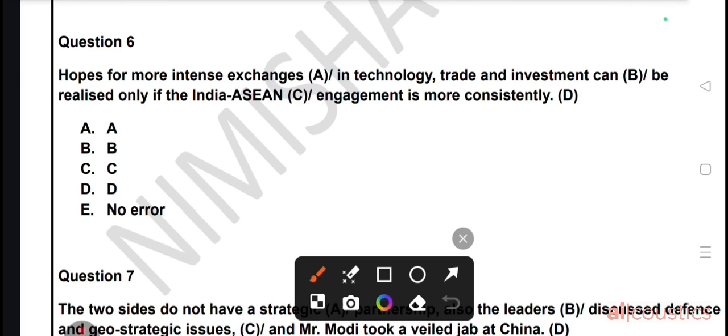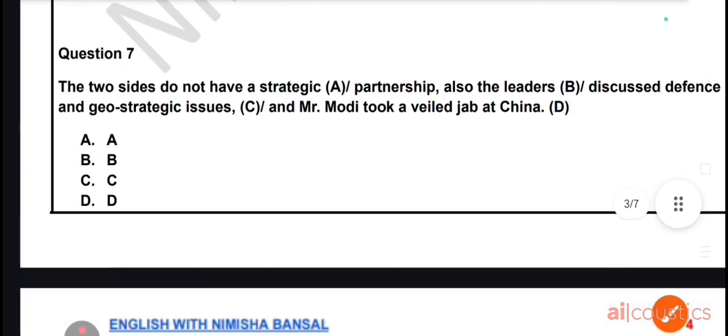The next question is: Hopes for more intense exchanges in technology, trade, and investment can be realized only if the India Asian engagement is more consistently. Here we are using more, which is a comparative degree, and we are using consistently, which is an adverb. So we will not use consistently, we will use an adjective, which is consistent. India Asian engagement is more consistent. So the error is in part D. Now we will move to the next question.